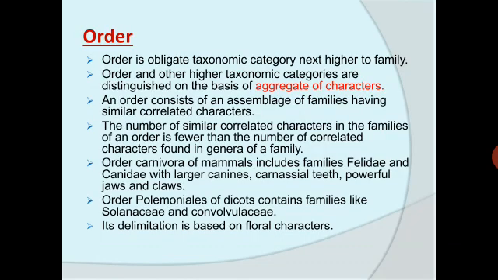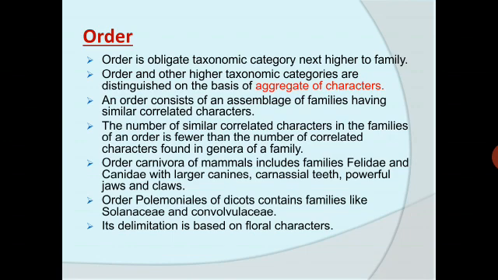Coming to the next, the order. Order is an obligate taxonomic category next higher to family. It is an assemblage of families which exhibit a few similar characters. The similar characters, however, are less in number as compared to different genera included in a family.